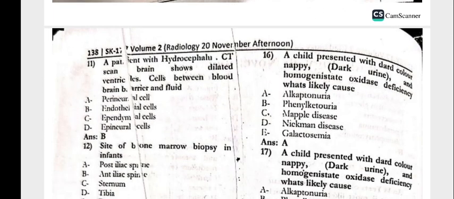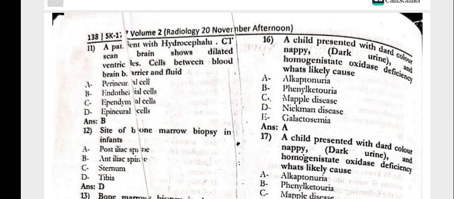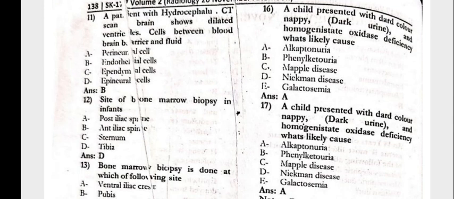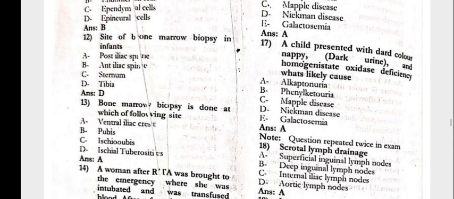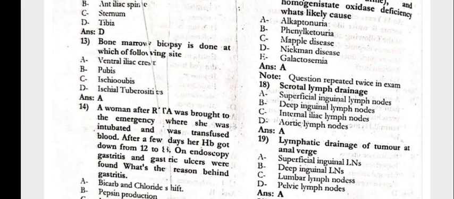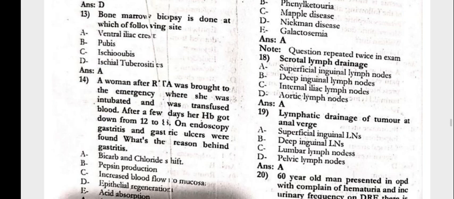Patient with the hydrocephalus, CT scan brain shows dilated ventricles. Cells between the blood-brain barrier and the blood would be the endothelial cells. The site of the bone marrow biopsy in the infants would be the tibia. The bone marrow biopsy is done at which of the following site? That is the anterior iliac crest.